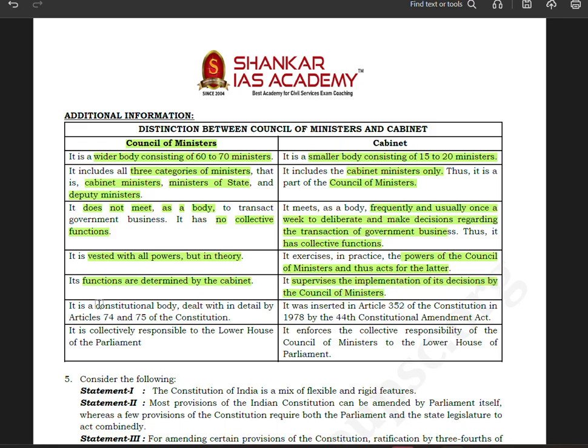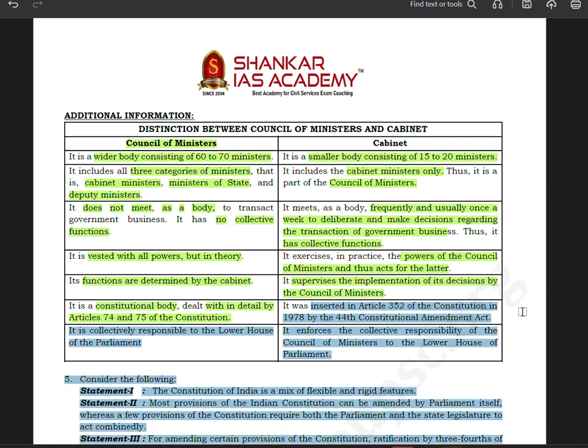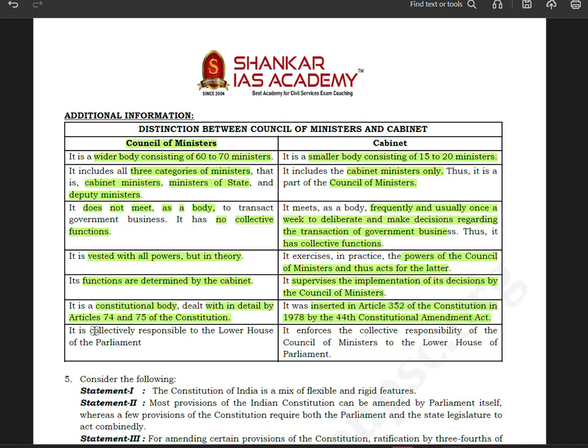It is a constitutional body. Council of Ministers, dealt with in detail by Article 74 and 75 of the Constitution. It was inserted in Article 352 of the Constitution in 1978 by the 44th Constitutional Amendment Act. Okay, it is collectively responsible to the lower house of the parliament. It enforces the collective responsibility of the council of ministers to the lower house of the parliament.